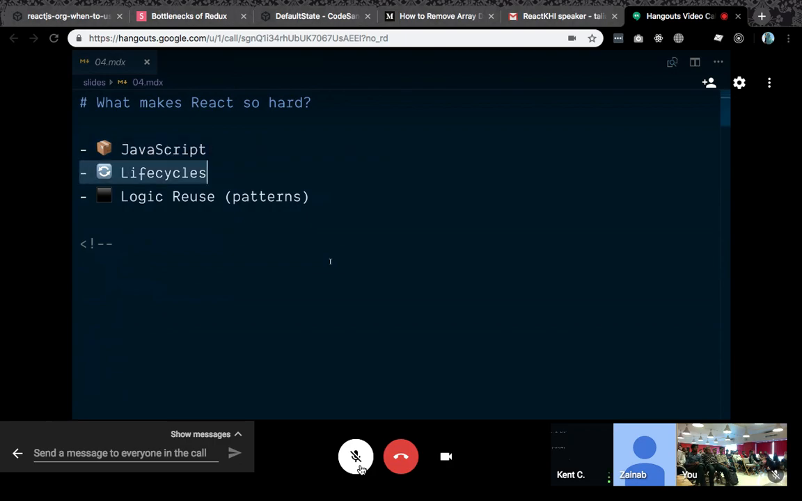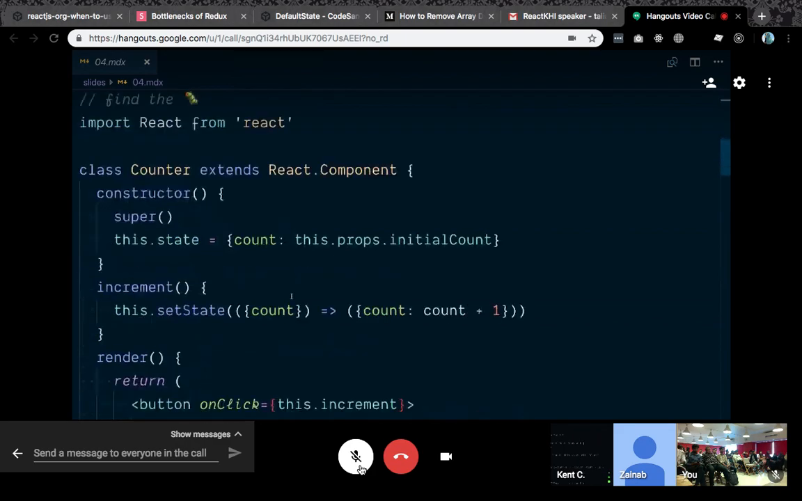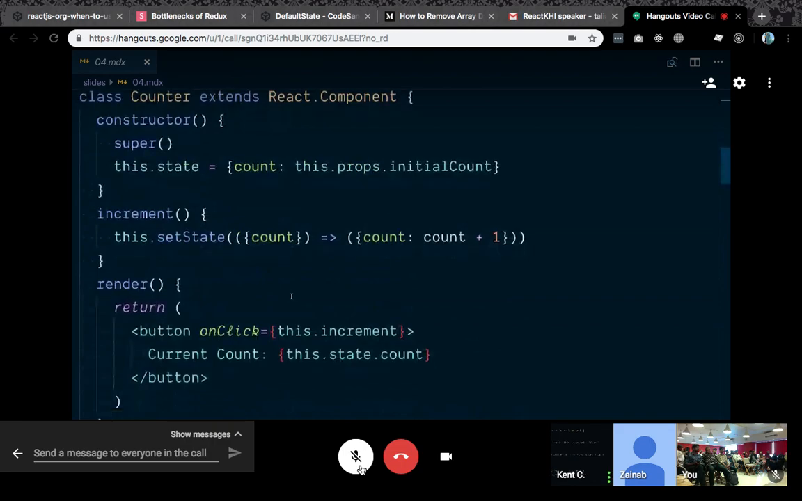Another really critical and difficult piece is lifecycle methods and how they combine concerns of a particular component. We'll look at what that looks like. And then logic reuse is another pain point in React. How do we reuse logic? Now, I've come up with some patterns to make this easier, but we'll look at how that has yet to be perfected as well. So, starting with JavaScript, I want you to look at this code and tell me when you found the bug. First person to find the bug, raise your hand.